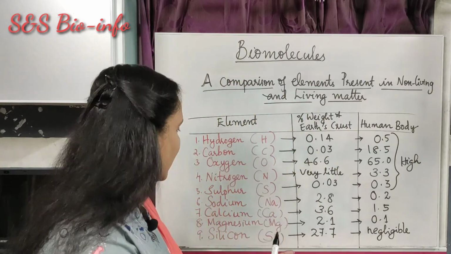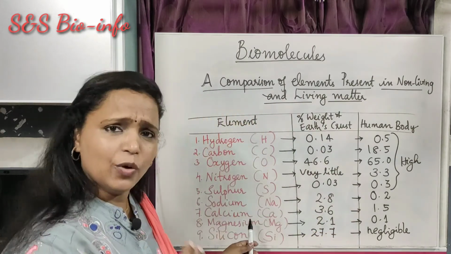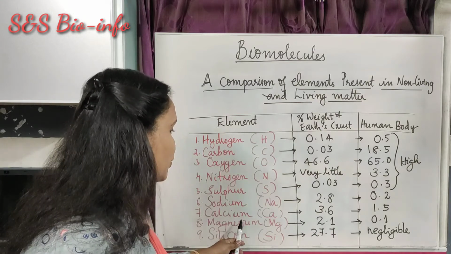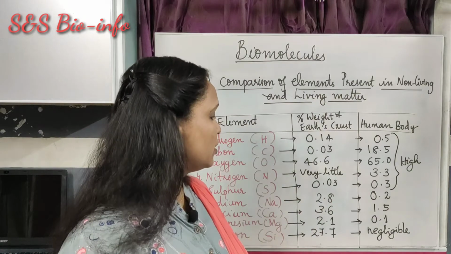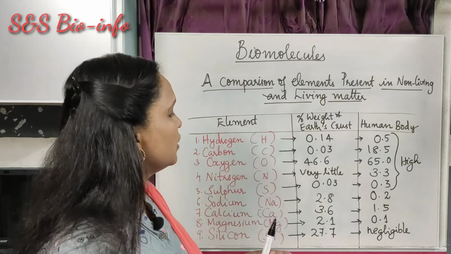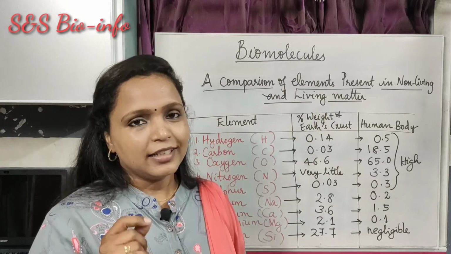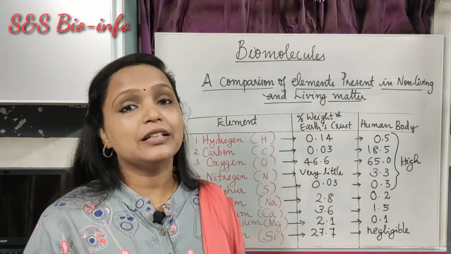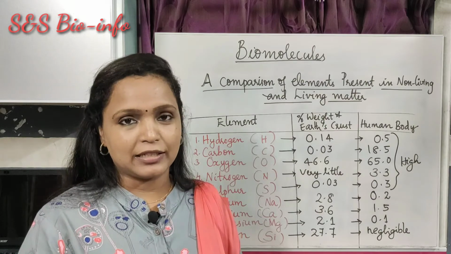So it shows that the human body requires these elements in very little amount, a negligible amount, like sodium, calcium, magnesium, silicon. But the earth crust consists of a huge percentage of these elements because these are present in different forms in different parts of the earth. This table shows that both living and non-living things consist of similar types of elements.